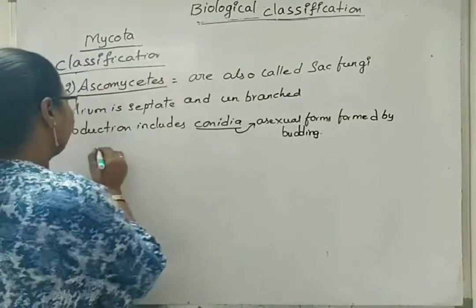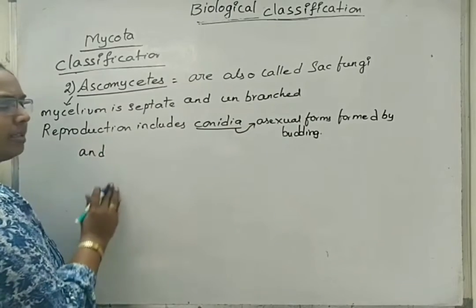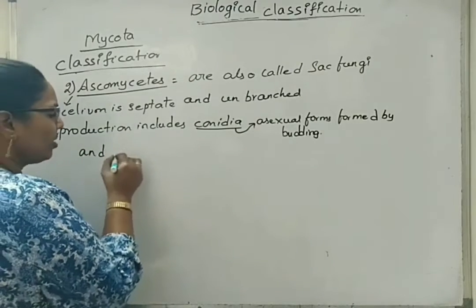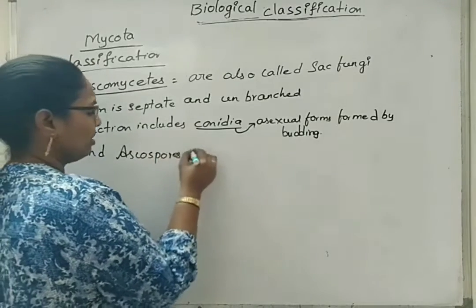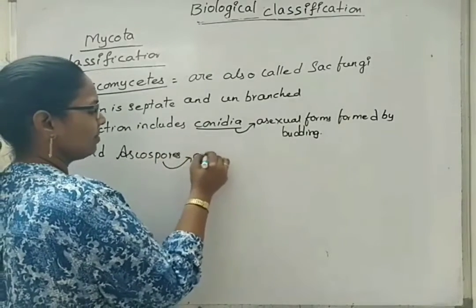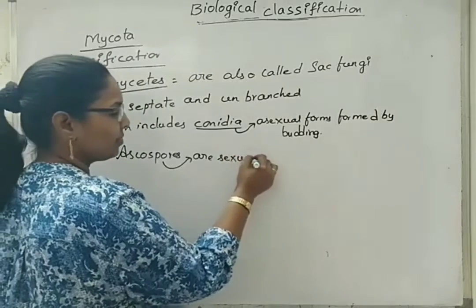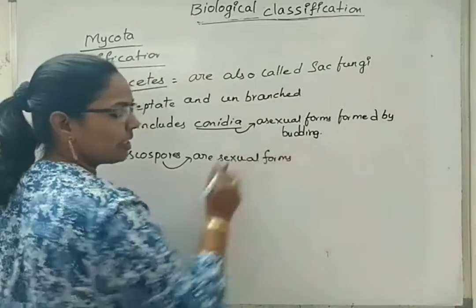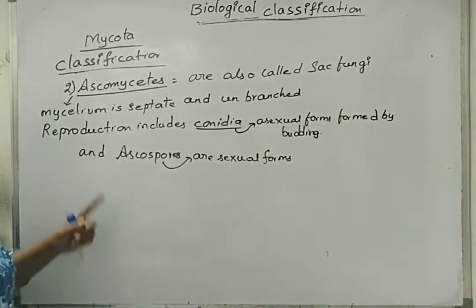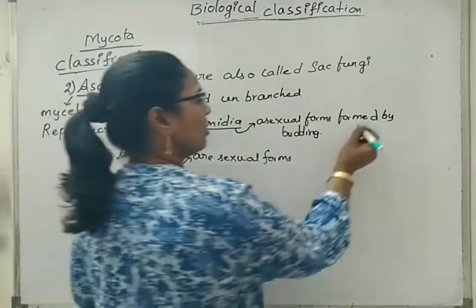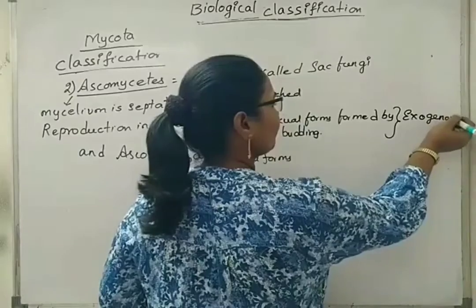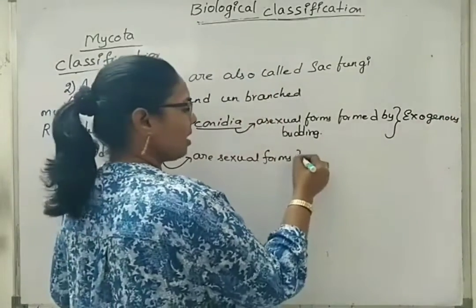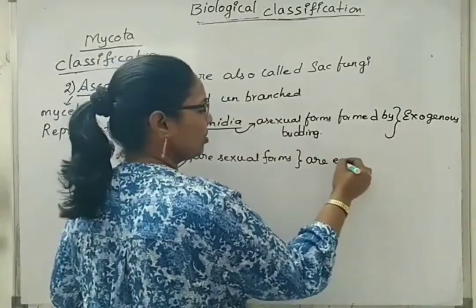Next, here we see sexual forms called ascospores. These are sexual forms, formed by sexual reproduction. Conidia are exogenous. Ascospores are endogenous in nature.